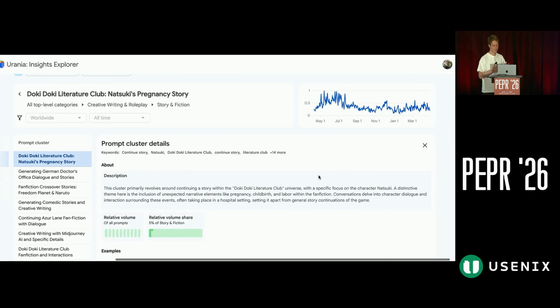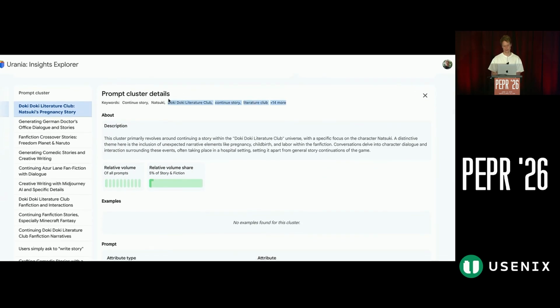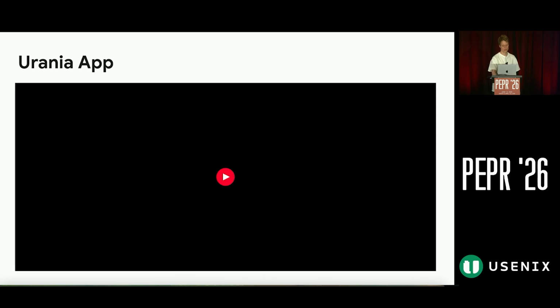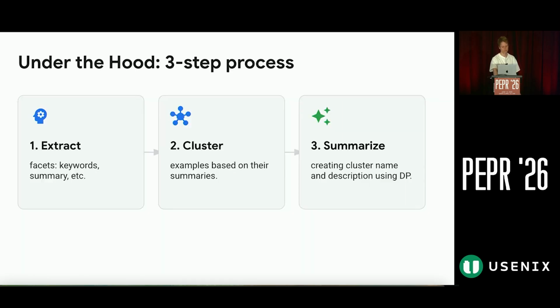They can shed some light on the input data set. Each has keywords, a description of what's going on in the cluster, its size, and some histograms that give you a different angle on the cluster. For example, if it is chatbot AI conversations, it can be the distribution of tone inside this cluster.